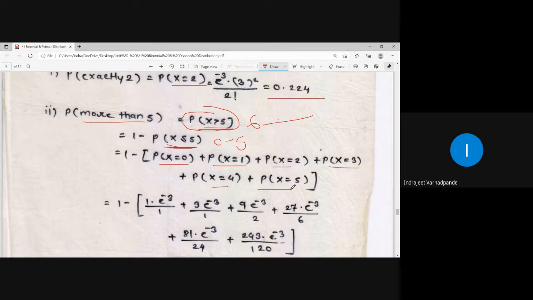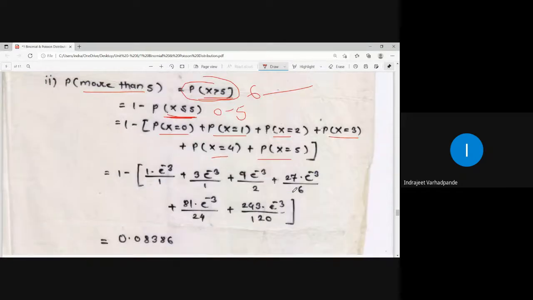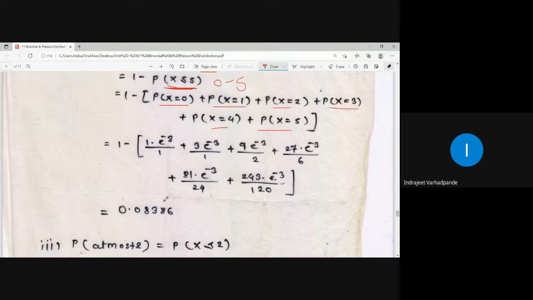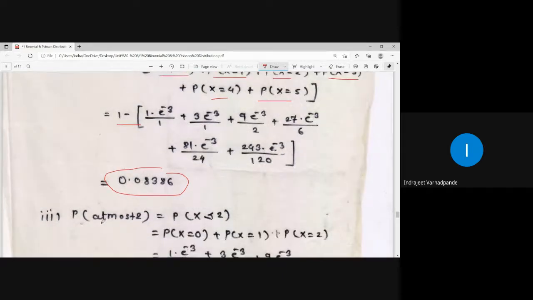You know the value for lambda, you know the value for x, you have the substitution for e in the calculator itself, inbuilt. Substitute and get the answer. After simplification, do that subtraction with 1 minus and you will be getting the answer. This answer also comes out in decimal, which is less than 1.